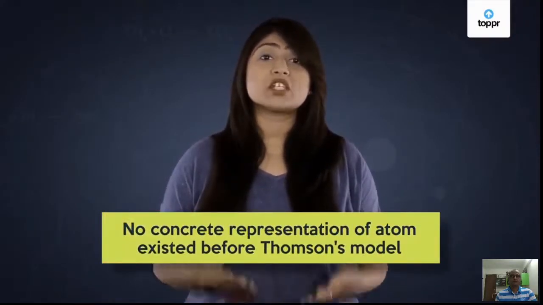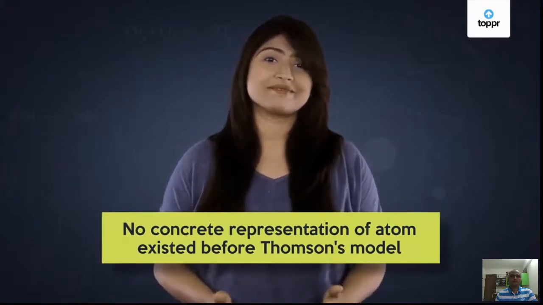This model of the atom, although extremely simple, is one of the major breakthroughs in scientific history. Prior to this, no concrete representation of an atom even existed. So let's applaud Thomson for this delicious pudding model. This brings us to the postulates of Thomson's atomic model.